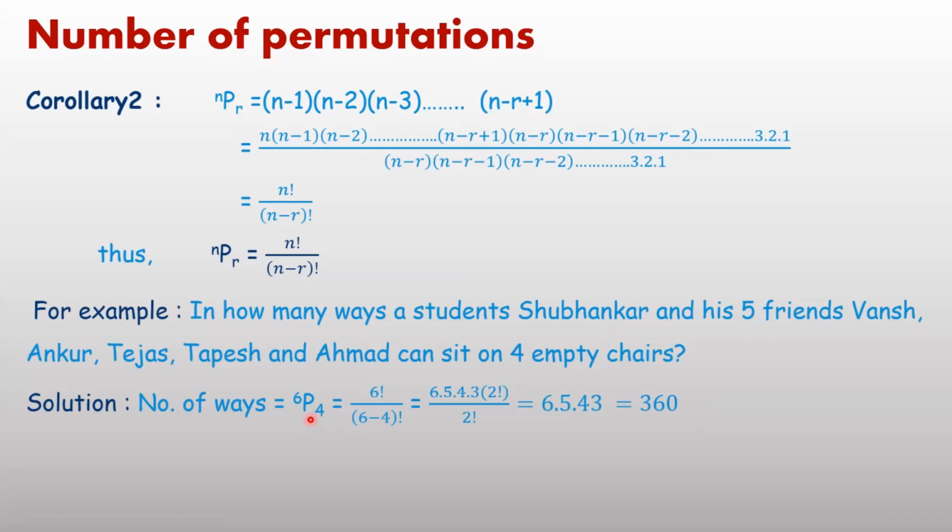If there are 6 empty chairs and 6 students, then 6P6 equals factorial 6, meaning 6 into 5 into 4 into 3 into 2 into 1, and the total is 720 options.